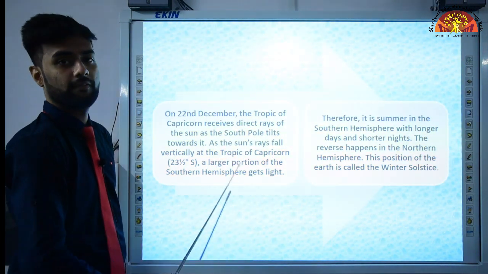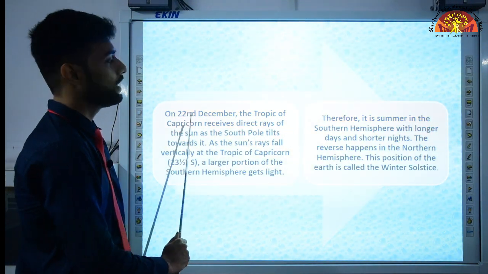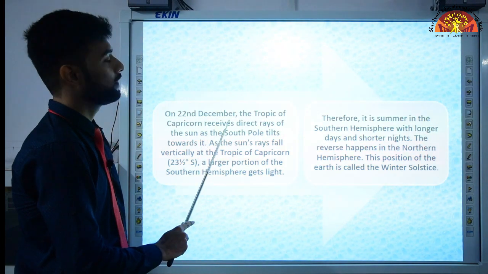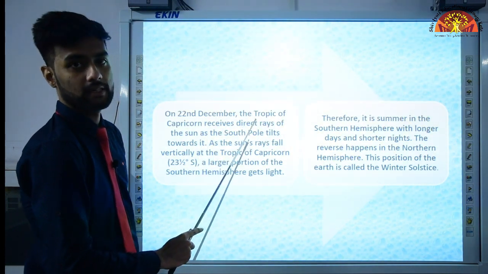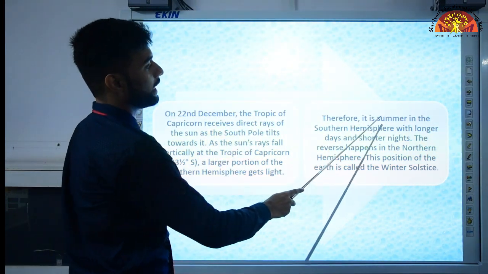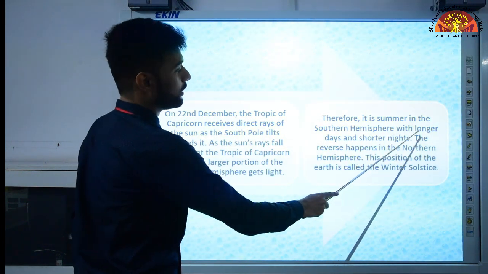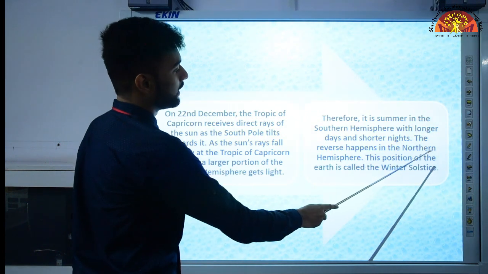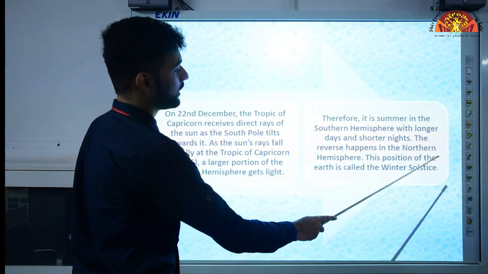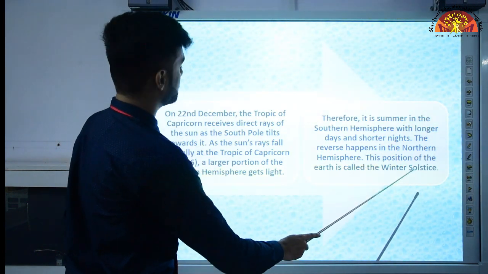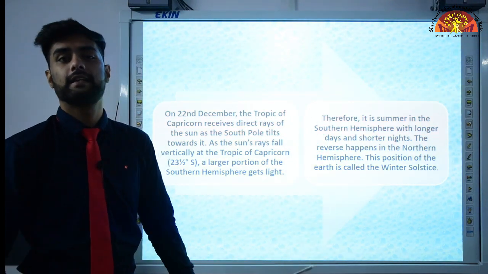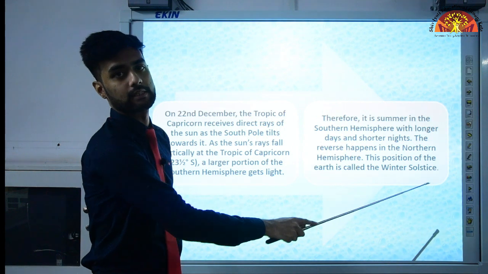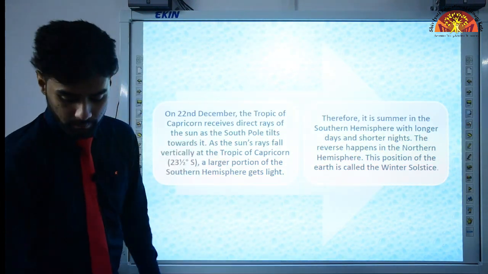So the southern hemisphere will experience summer, and as we are living in the northern hemisphere, we will have the reverse condition. So what will we have? We will experience winter. Therefore, it is summer in the southern hemisphere with longer days and shorter nights, and the reverse happens in the northern hemisphere, and this position of the earth is called the winter solstice. So on 21st June we experience the summer solstice, and on 22nd December we experience the winter solstice. I hope you understood till now.